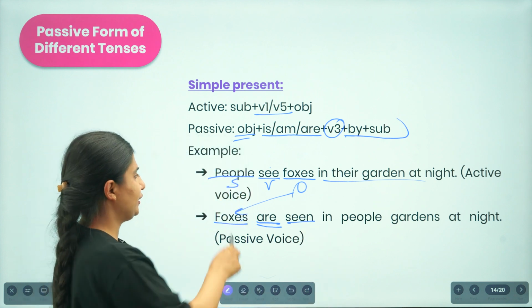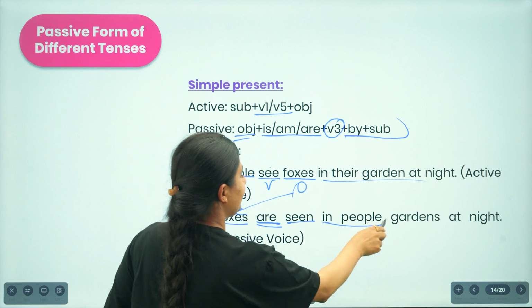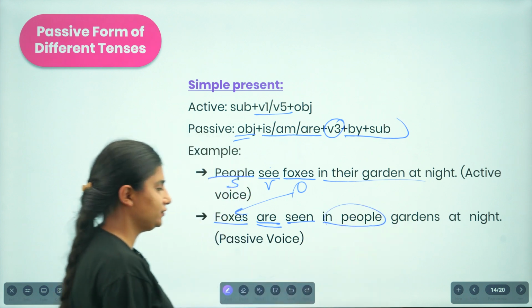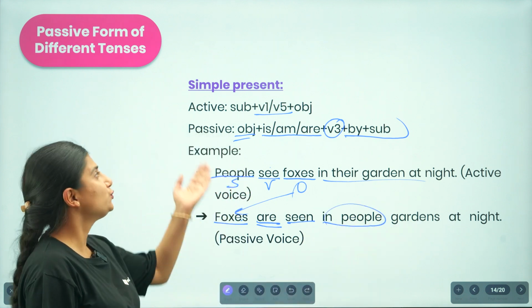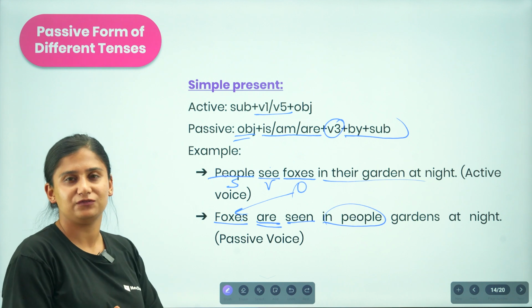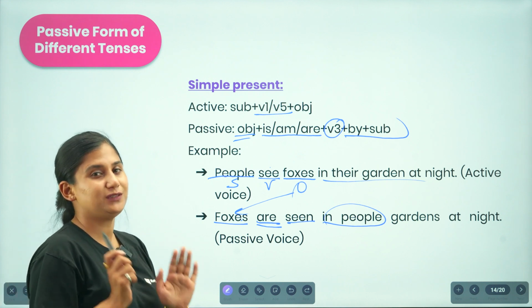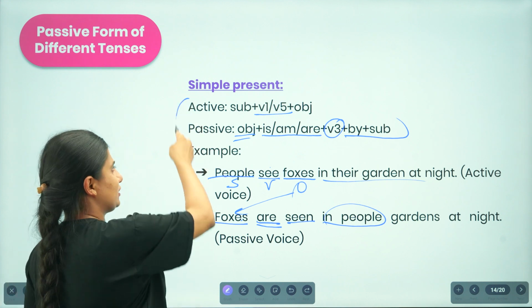So we brought the object over here and then we wrote the rest of the sentence. This is how we are supposed to change, so what you are to do is memorize the structure.